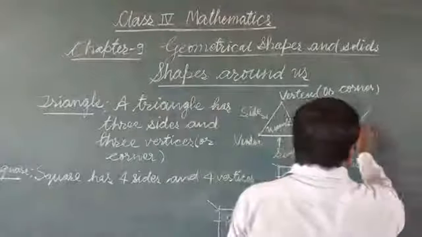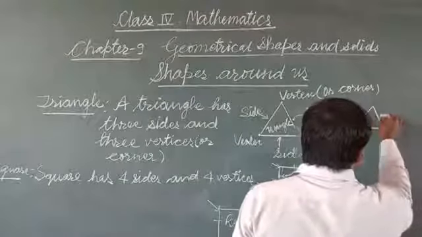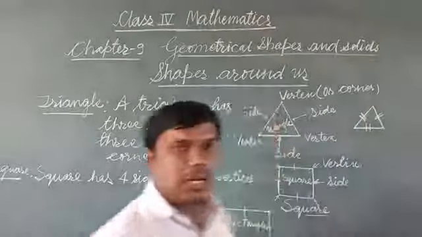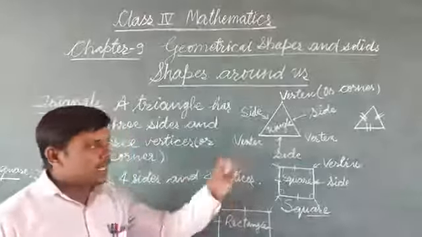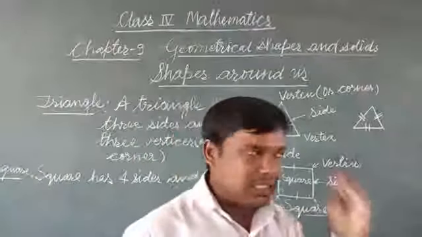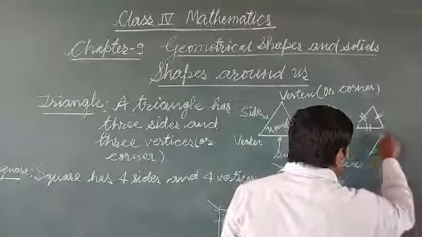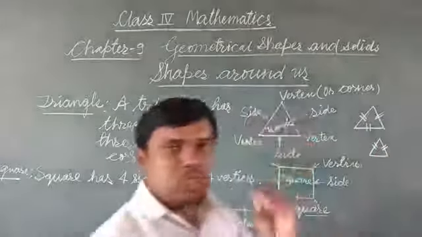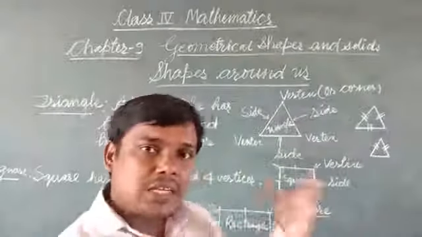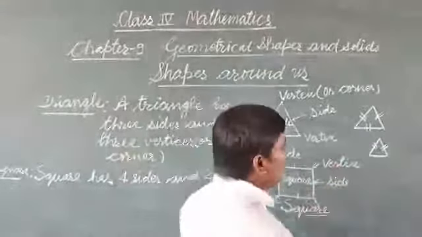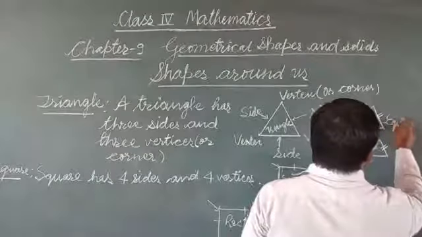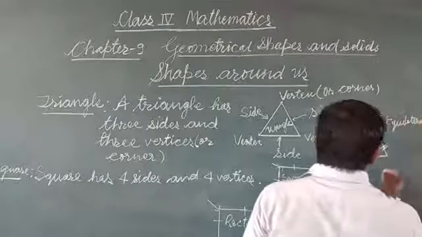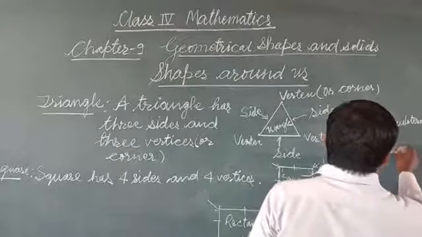Means here I am drawing a triangle and I am saying this side equals this side. All 3 sides are equal. In this case, then triangle is called equilateral triangle. If only 2 sides are equal, this side, or any 2 sides are equal and third side not equal, then it is called isosceles triangle.